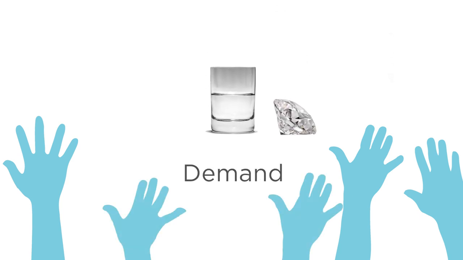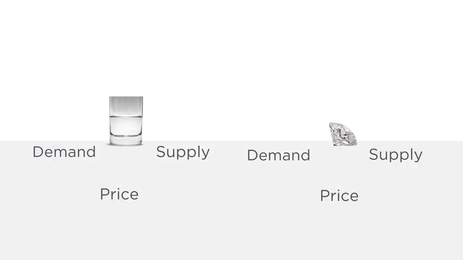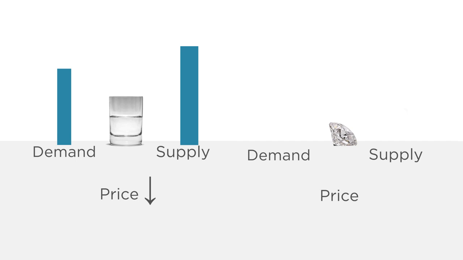What determines the price of a good is both how much people want it, which we call the demand for the good, and how much of it's available, which we call the supply. The greater the demand, the higher the price. The greater the supply, the lower the price. So while demand for water is very high, supply in most cases is even higher, so water is basically free for most of us. And while demand for diamonds might not be as high as it is for water, it's still much higher than the supply of diamonds. As a result, diamonds are expensive.